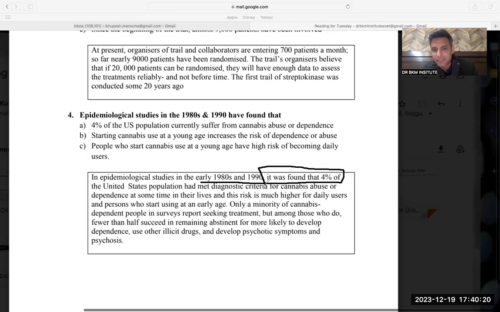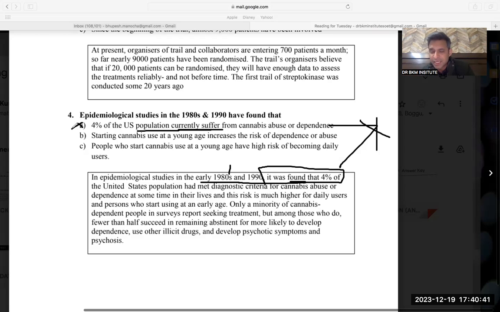So the tense was past. Over here the tense was present indefinite, first form. These two tenses are not matching. Some options you can eliminate just with the tenses. US population currently suffer, no. 4% was suffering in the 1980s and 90s. They are not currently suffering. So this is eliminated. Just read the grammar, do easy things, guys, and you will find the easy option.